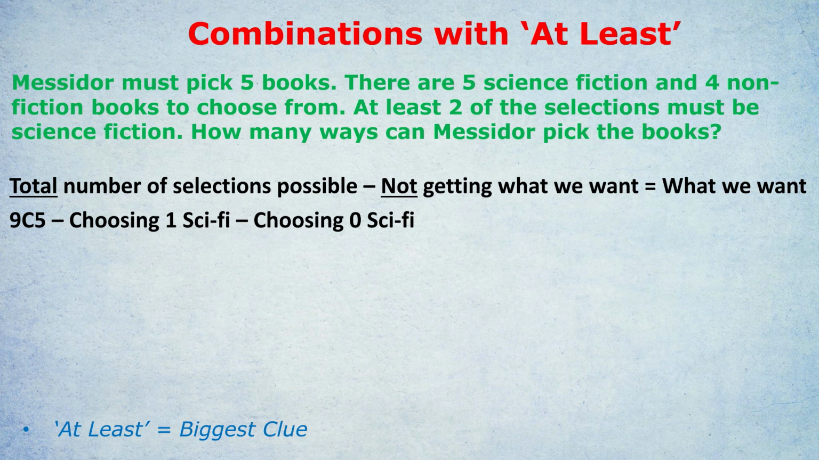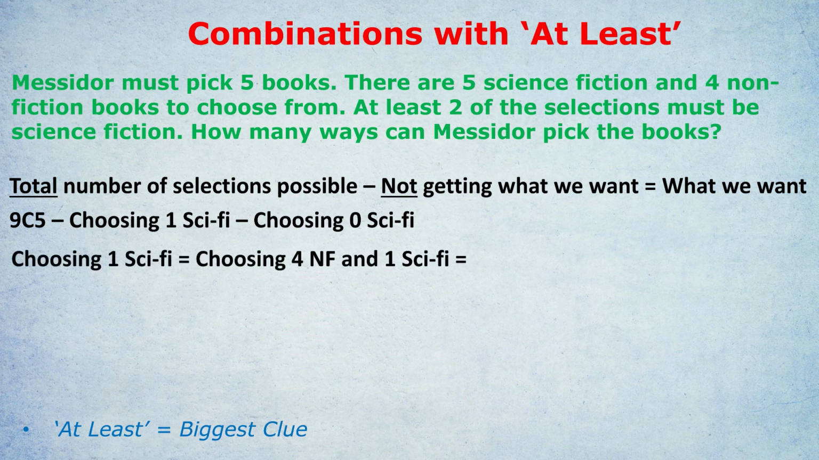Well, the way to choose 1 sci-fi is to choose 1 sci-fi and 4 non-fiction. The question's not going to tell you that. The way to fail by choosing one sci-fi is to have one sci-fi and therefore the other 4 choices being non-fiction. That's how you end up with one sci-fi, given that we're picking 5 books. Notice also that we have to separately work out both failures. We can't find out the total number of ways of failing all in one go. We have to consider each failure on its own.